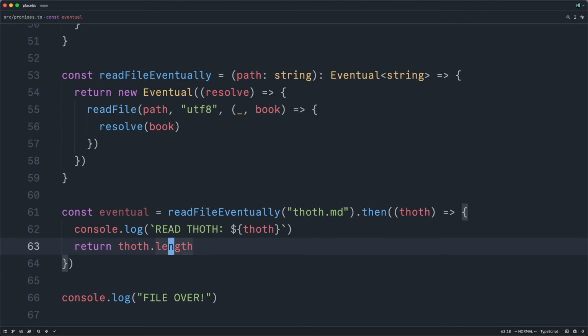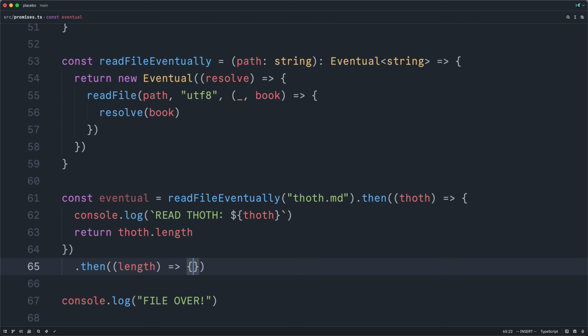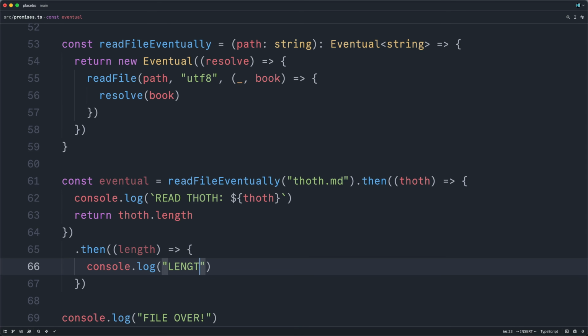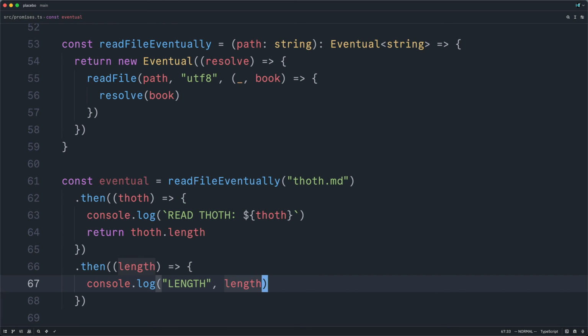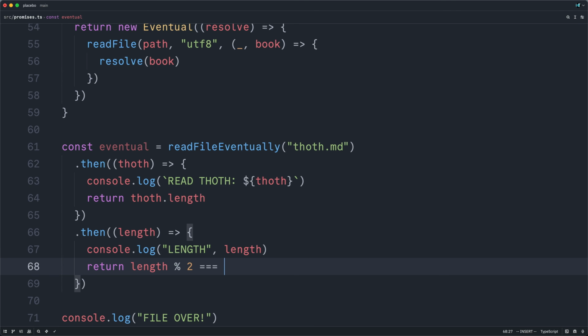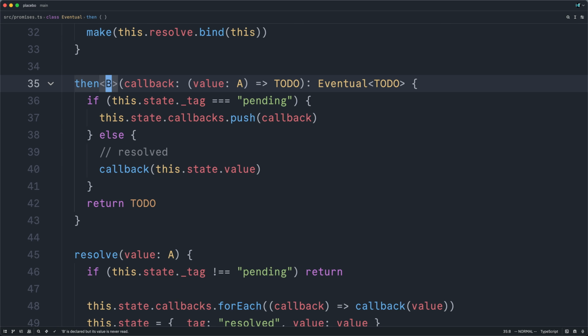The second problem is that we should be able to chain then calls. I should be able to log the length here and we should see it printed out. I could also return whether or not the length is even. Of course, this is still an eventual of any, and if we run our program, we get an error. So let's fix these issues. The problem lies in the implementation of then. We have too many to-dos. We have to-dos at the type level, and then we're finally returning a to-do. So remember that we pass in a function to then, and we store this off in our callbacks array, or call it immediately depending on the state.